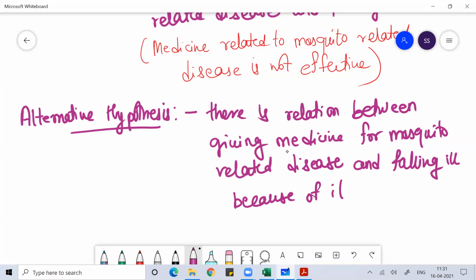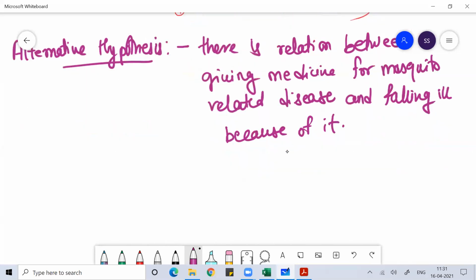That is what I wrote in the alternative hypothesis.